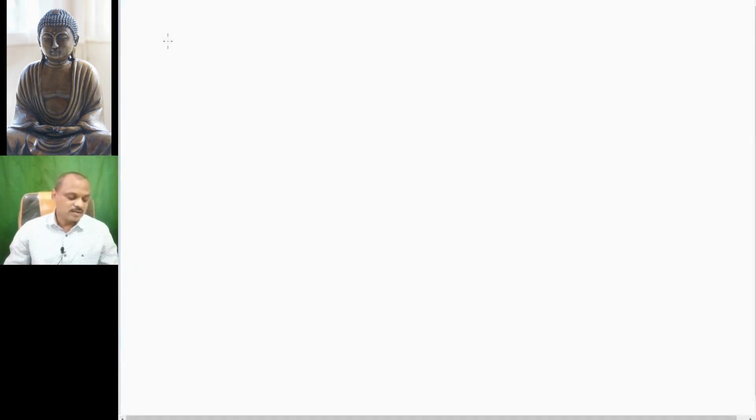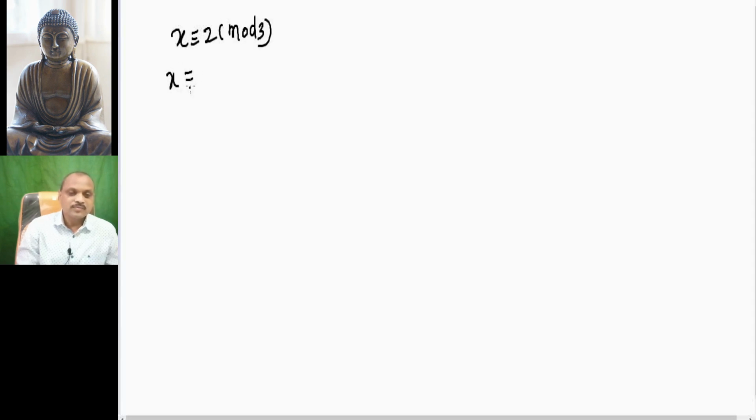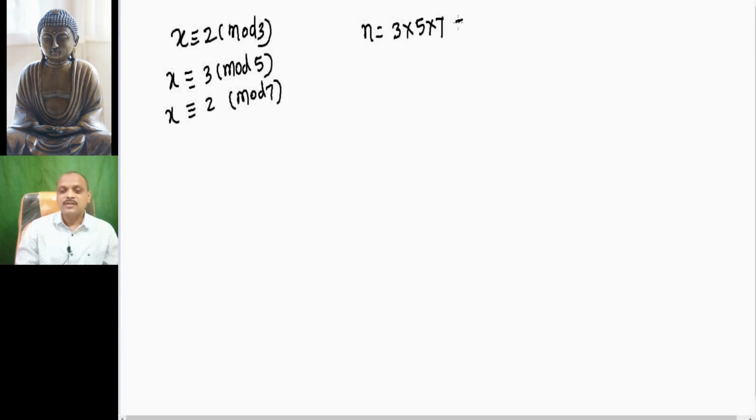Let us solve the problem: x congruent to 2 modulo 3, x congruent to 3 modulo 5, x congruent to 2 modulo 7. Here we construct capital N, which is the product 3 into 5 into 7, and it is 105.